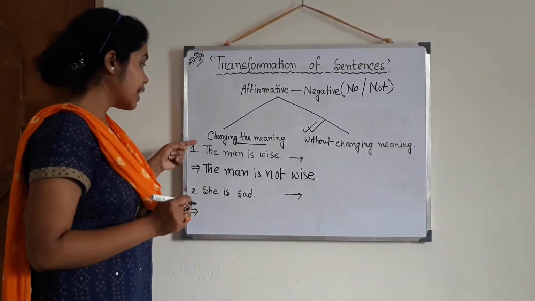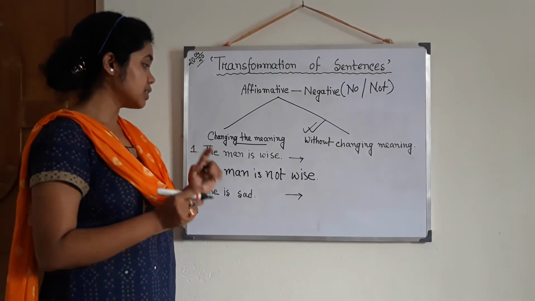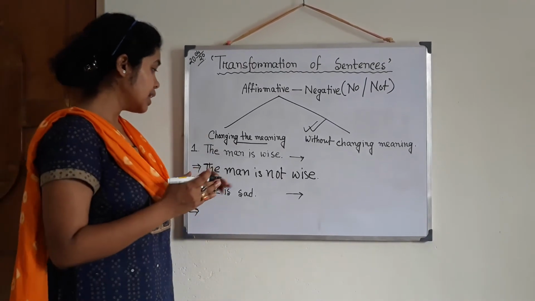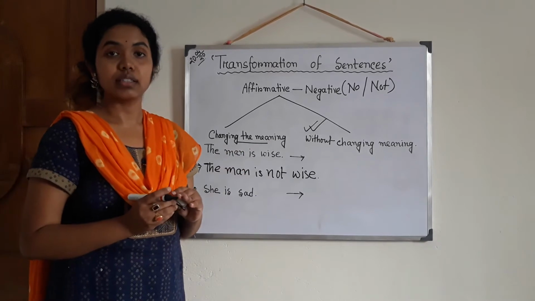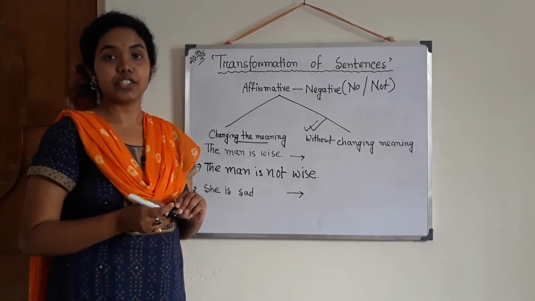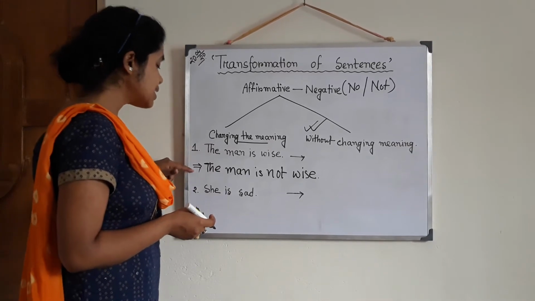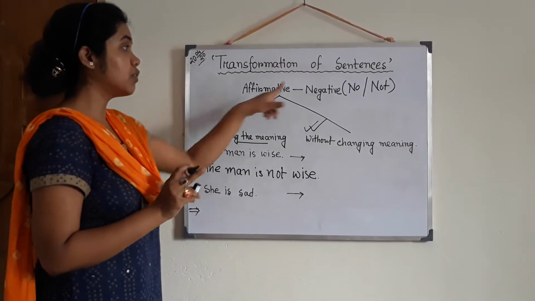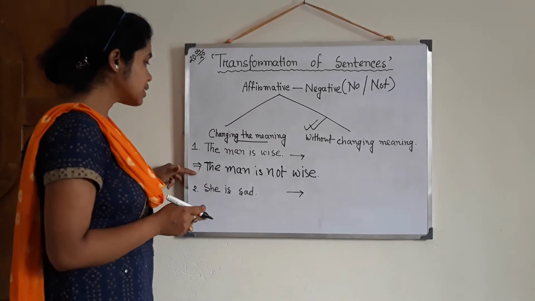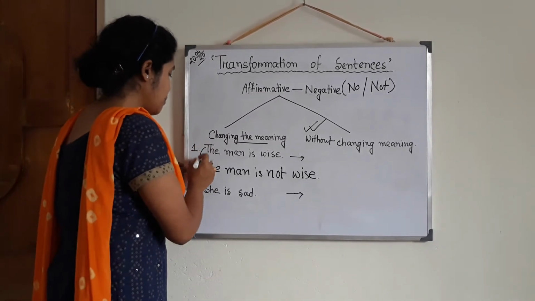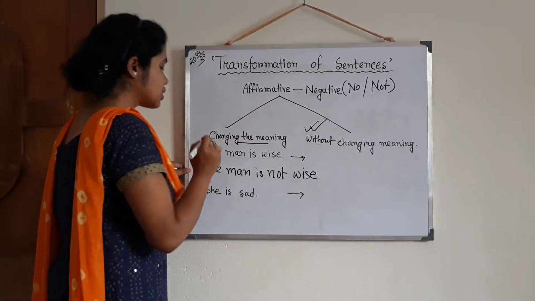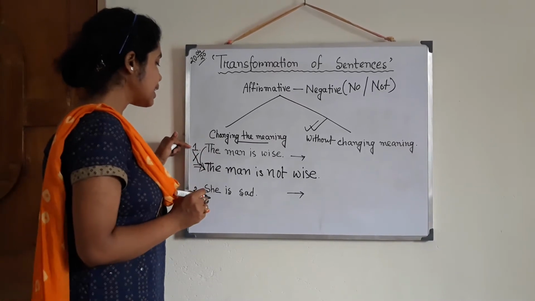Is this correct? Here I am telling the man is wise, and the next moment I am telling the man is not wise. This is definitely not a transformation. This is an example of an affirmative sentence. This is individually an example of a negative sentence, but this is not the transformation of this sentence.